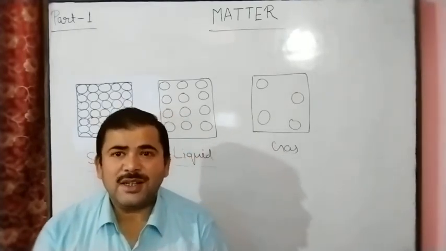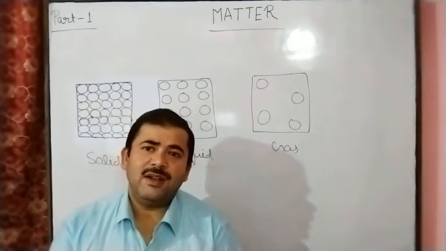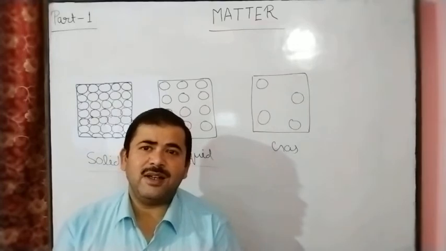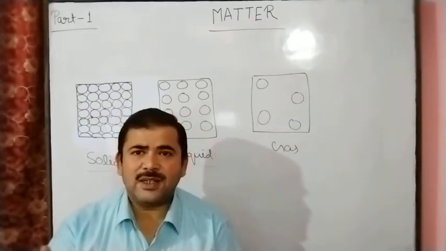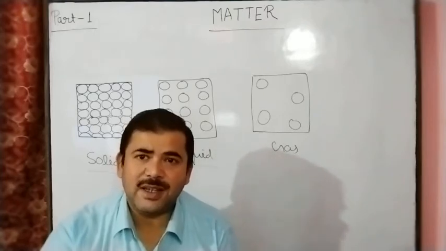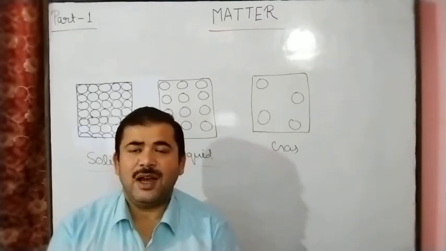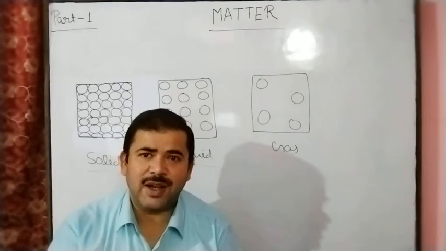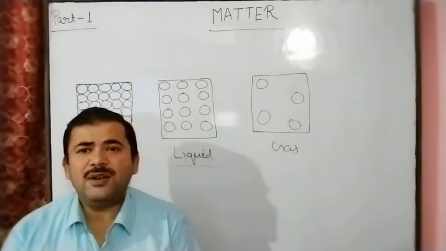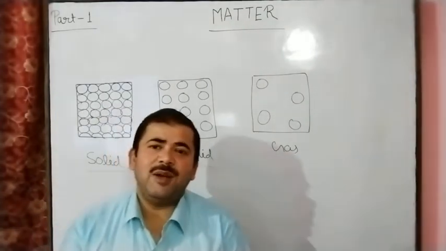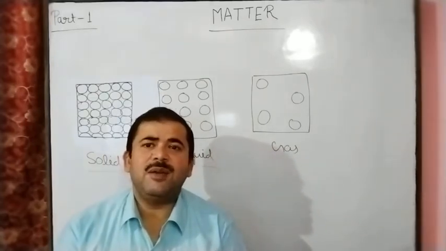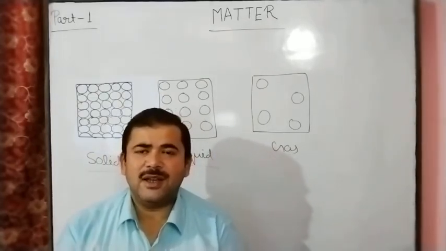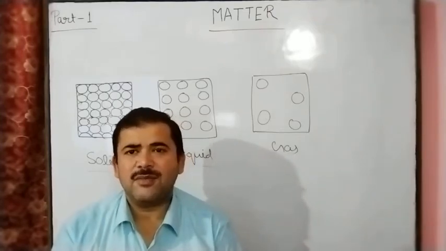Molecules are stable and usually atoms are not stable. Usually atoms cannot exist independently and molecules exist independently. So we can say matter is made by atoms or molecules, or in general, by particles.